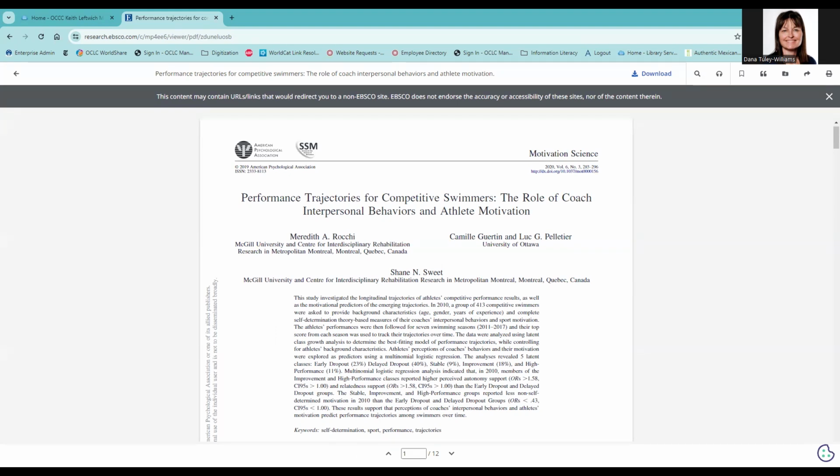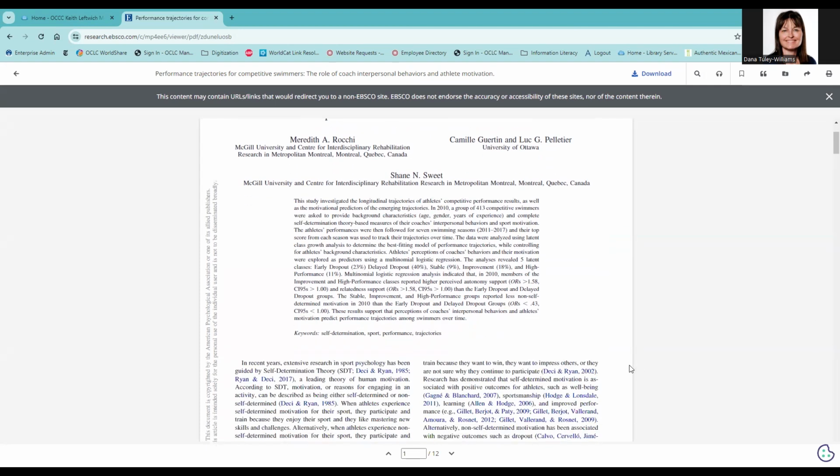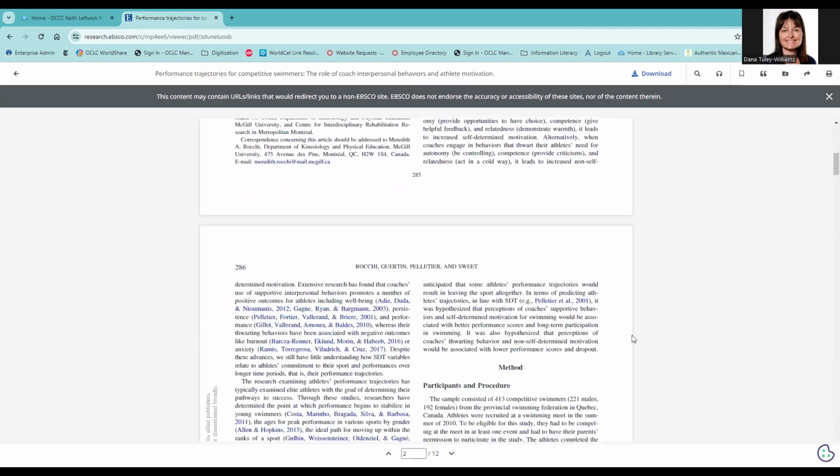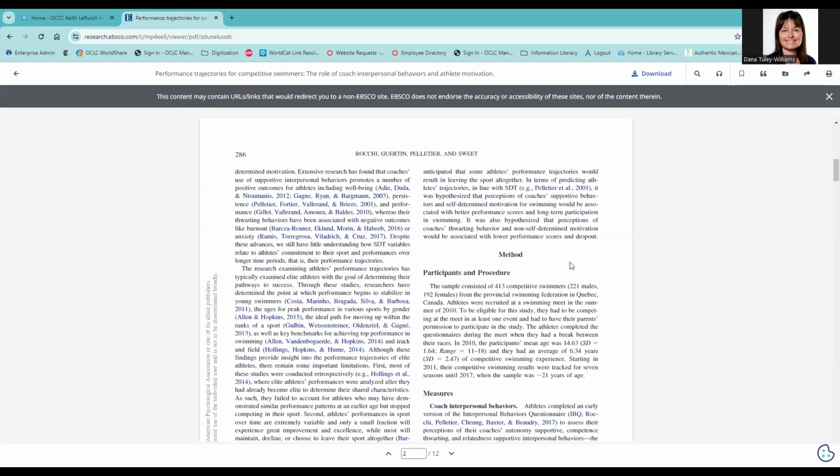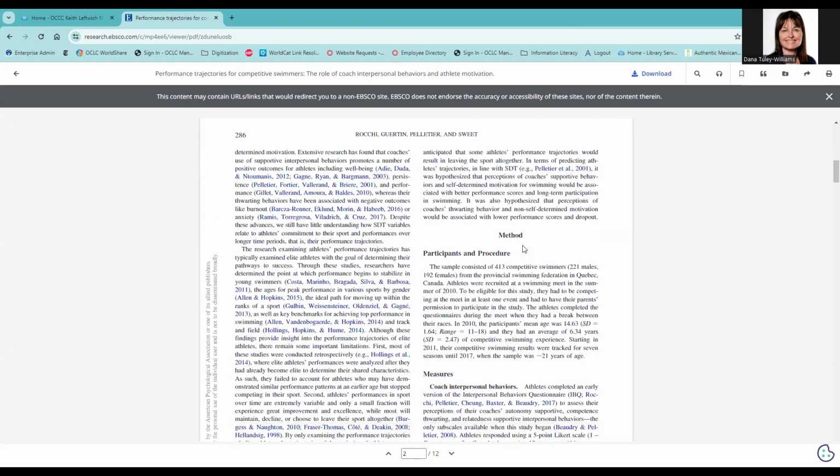Most peer-reviewed articles begin with a discussion at the beginning of the article that explains what information they were interested in researching, as well as what other research has been done on the topic, often called a literature review. Next, you will see a section that explains how they did the research. That is typically called method or methodology. They may have done an experiment or perhaps a survey. They will explain the process here.